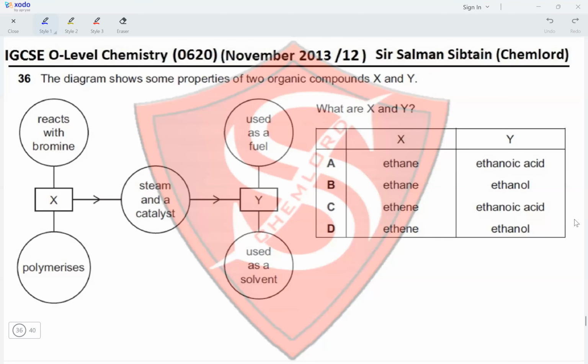So options A and B are eliminated because they contain alkanes. Options C and D contain ethene, which is an alkene, and alkenes are reacted with steam to produce alcohol. The alcohol here is ethanol and not ethanoic acid, eliminating option C and making option D the correct option for this question.